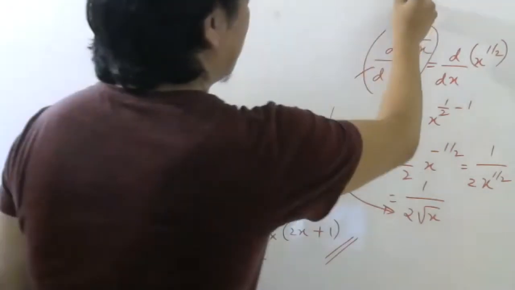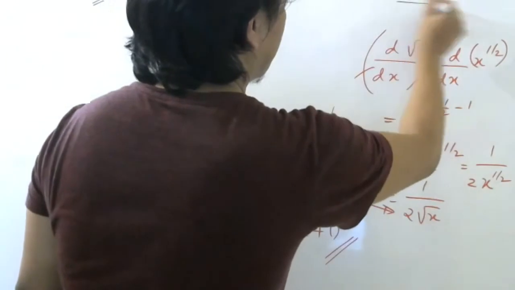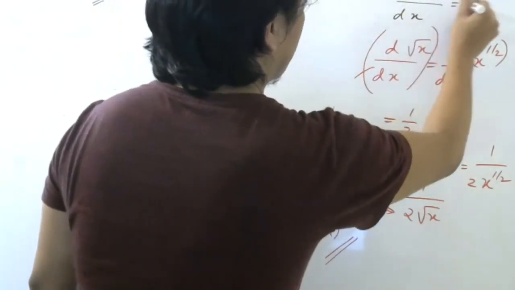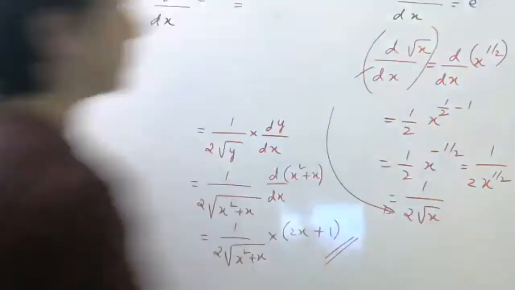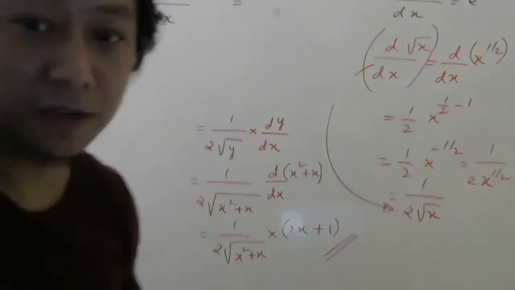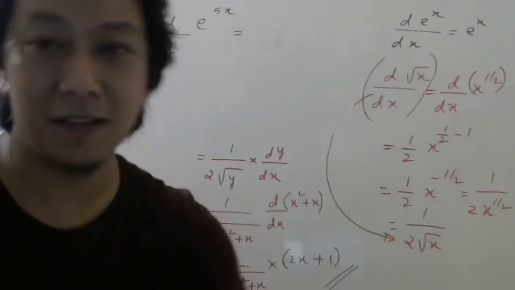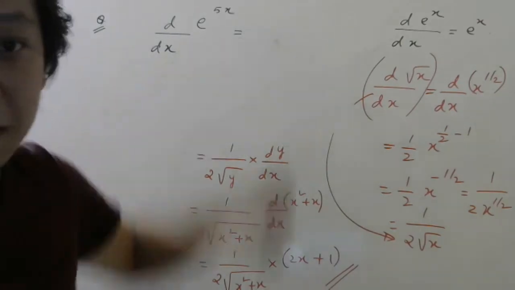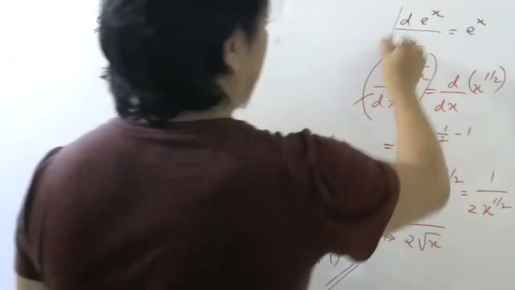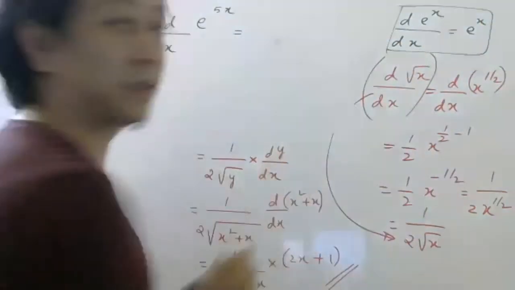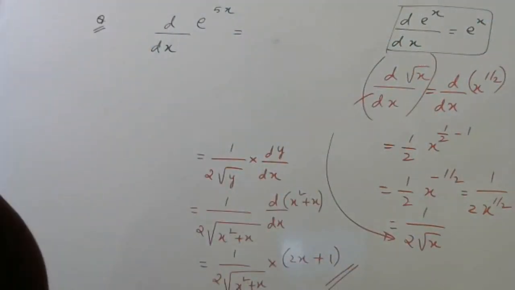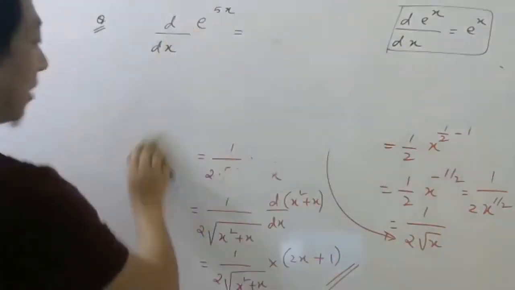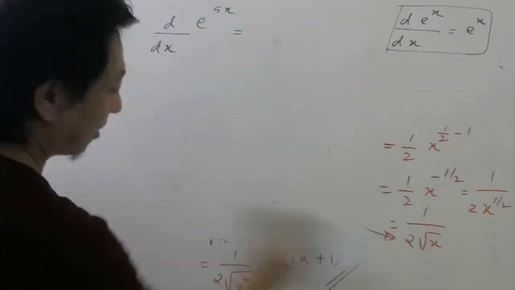Let me remind you, this is the formula I taught you. Sorry, everything is outside. So differentiation of e power 5x, you tell. This formula I have given to you already. Try to tell the answer. Directly you cannot tell here. You have to apply the chain rule.